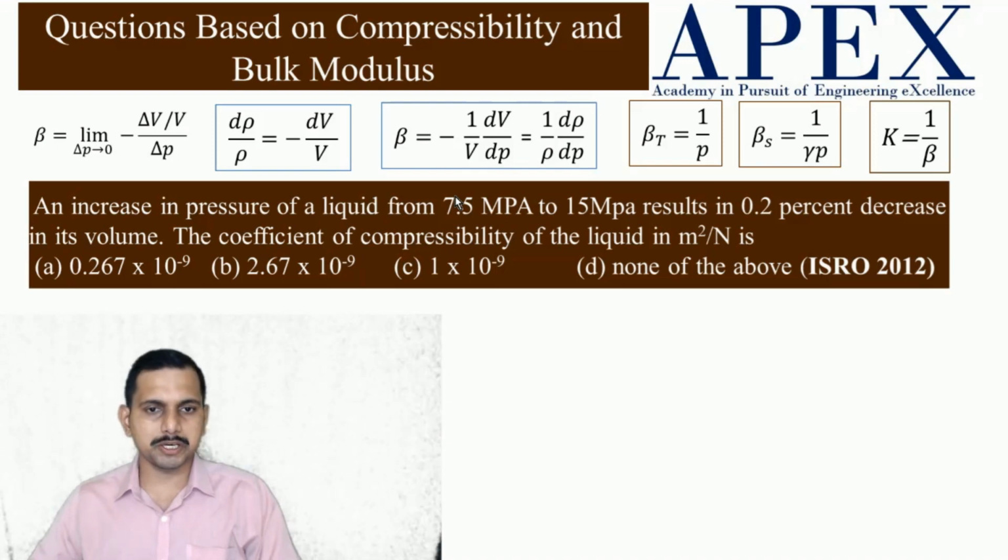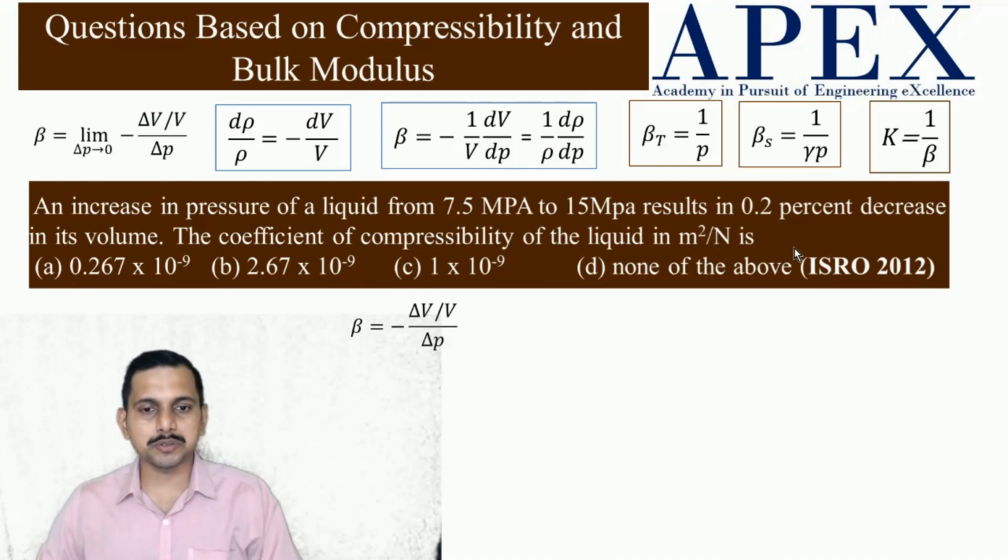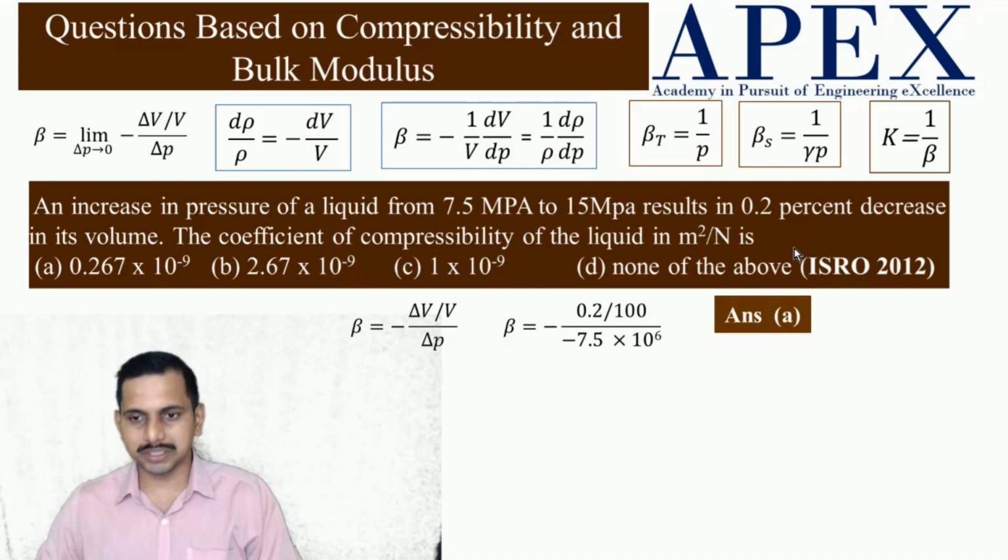An increase in the pressure of a liquid from 7.5 megapascal, I am sorry, here it should be MPa with capital P, to 15 MPa. This is wrong, but it's okay. From 7.5 MPa to 15 MPa results in 0.2% decrease in its volume. The coefficient of compressibility of the liquid in meter square per Newton is. Simple direct substitution. This is beta, substitute, get the answer. Simple and straight. A is the answer.